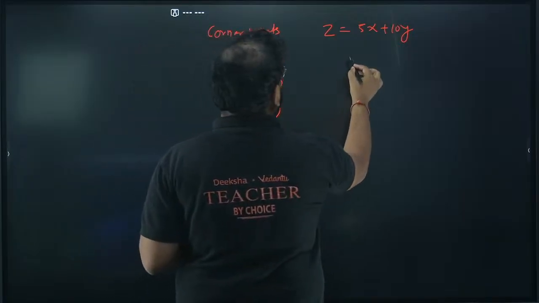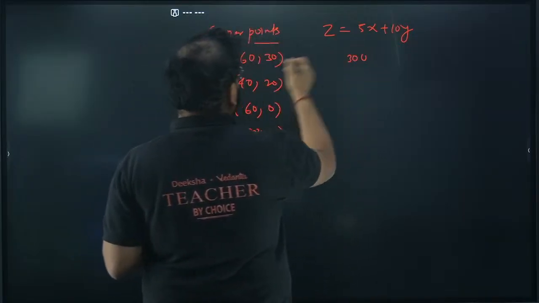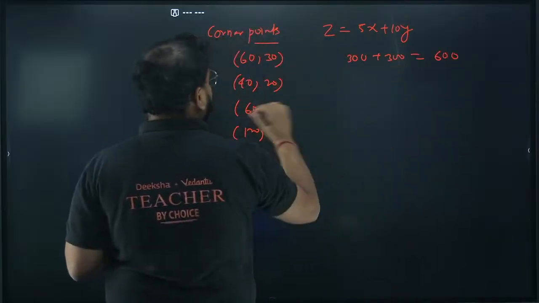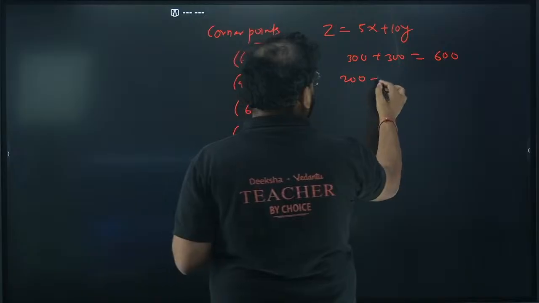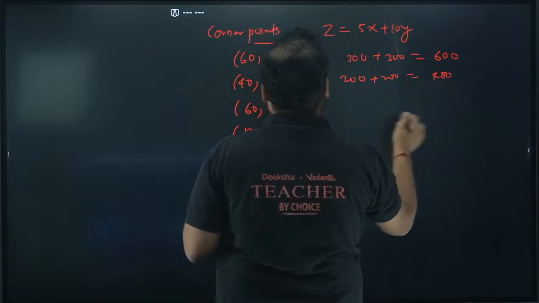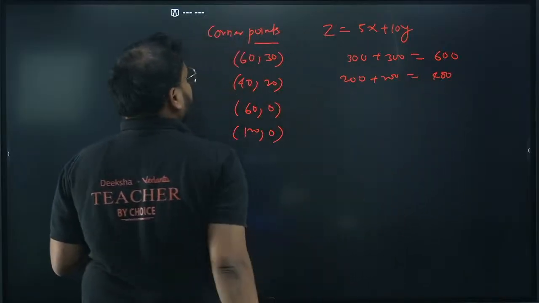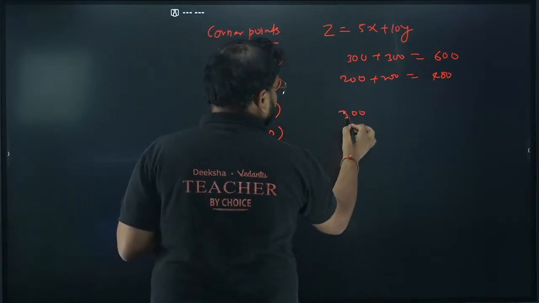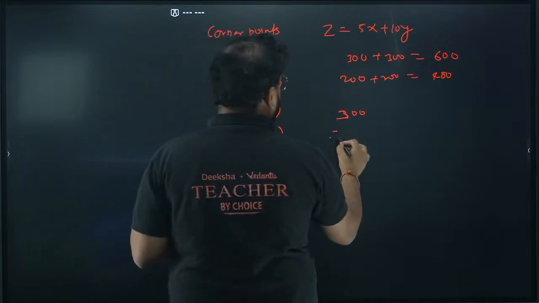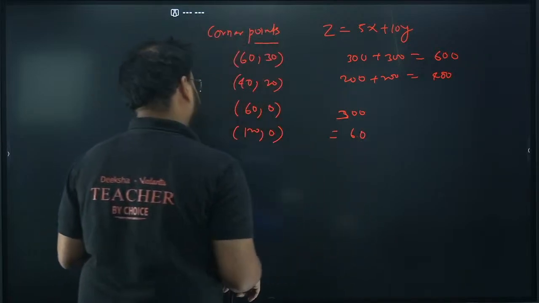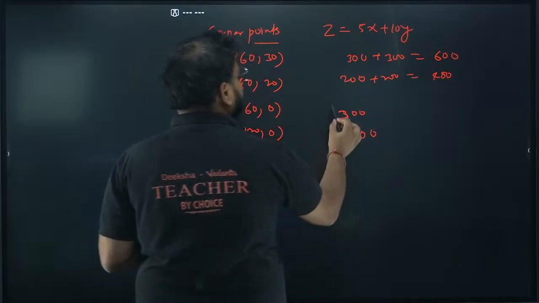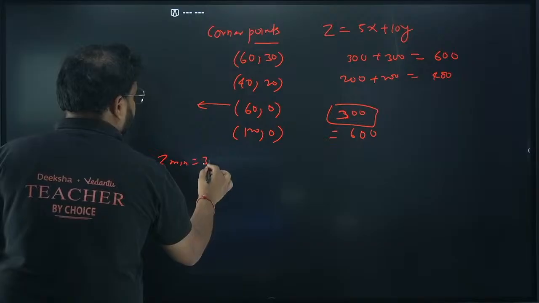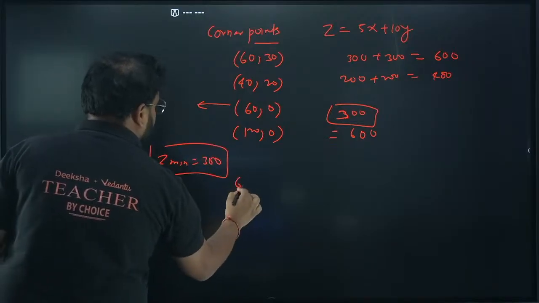5 times 6 is 30, so 300, plus 300, that's 600. Then 5 times 4 is 20, so 200 plus 200, that's 400. Then 6 times 5 is 30, so we get 300, simply 300. And 120 will make it 600. So the minimum value is 300. Z minimum is 300 occurring at the point 60, 0.